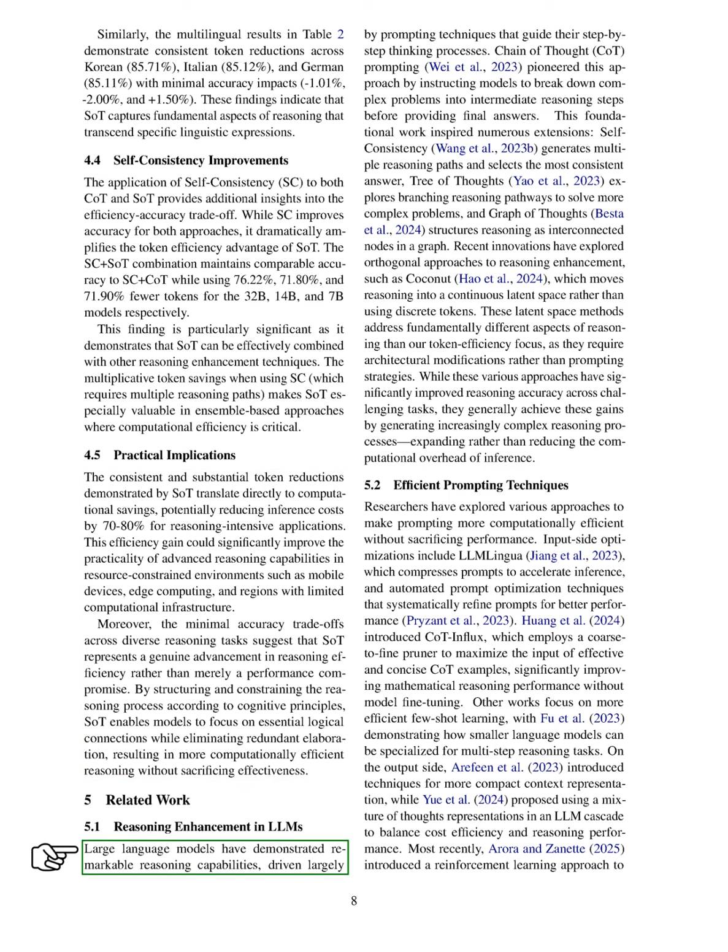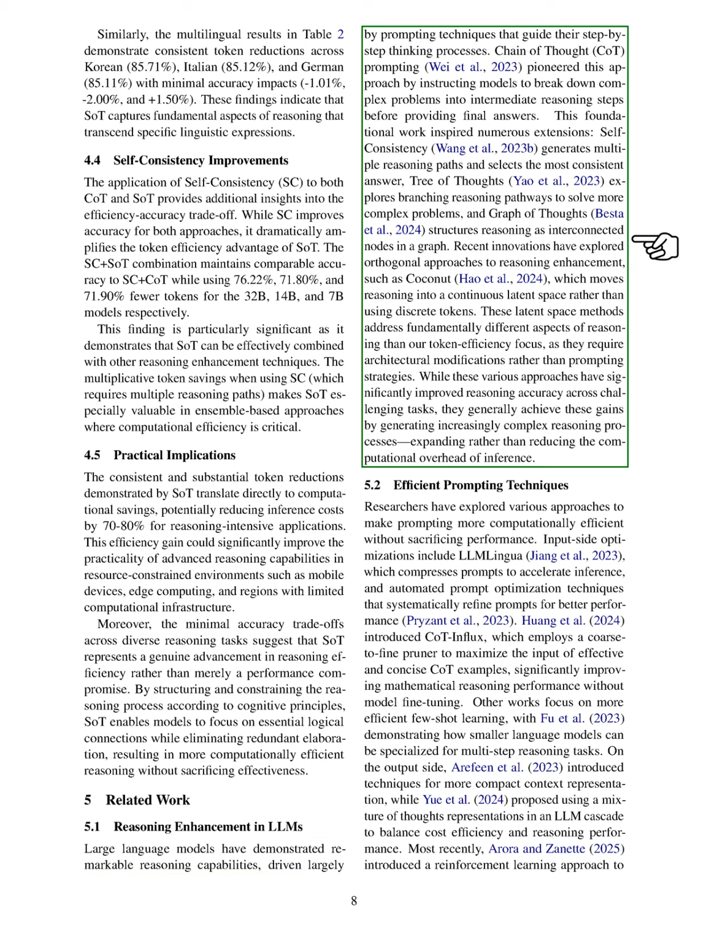We also note that large language models have shown impressive reasoning abilities, largely due to prompting techniques that guide their thought processes. COT prompting was a key development, encouraging models to break down complex problems into smaller reasoning steps before arriving at final answers. This approach has inspired various extensions, such as self-consistency, which generates multiple reasoning paths to find the most consistent answer, and Tree of Thoughts, which explores branching reasoning pathways. Other innovations, like Coconut, shift reasoning into a continuous space rather than relying on discrete tokens, addressing different aspects of reasoning than our focus on token efficiency.